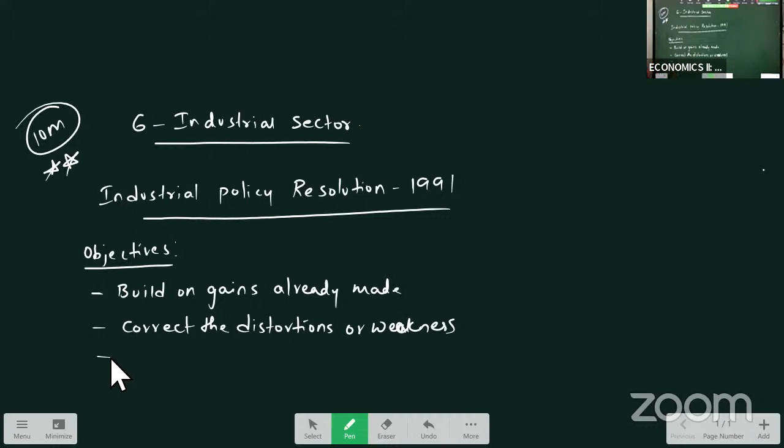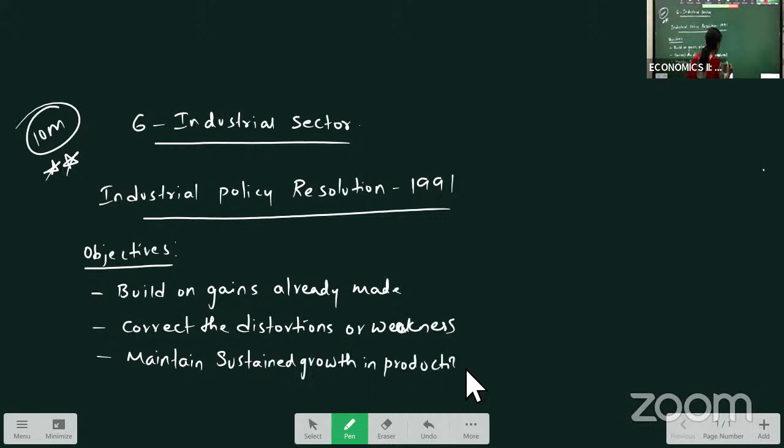Okay, so the next objective is to maintain sustained growth in production and creating gainful employment.